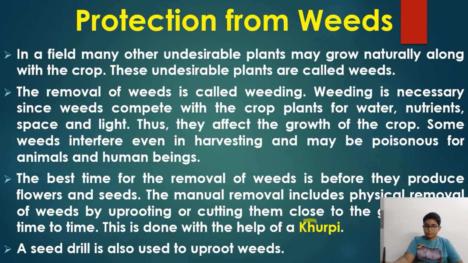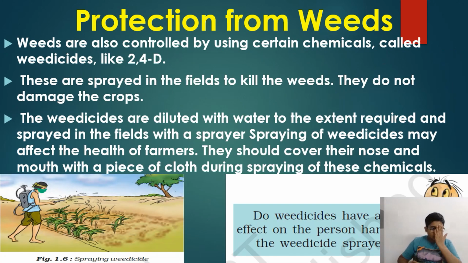Let's move next. Protection from weeds. Weeds can also be controlled by certain chemicals, known as weedicides. The chemical name is 2,4-D. These are sprayed in the fields to kill weeds, and they do not damage the crops. Farmers have to cover their mouth, nose and eyes from these weedicides, because they can affect the farmer's health, not the crops.